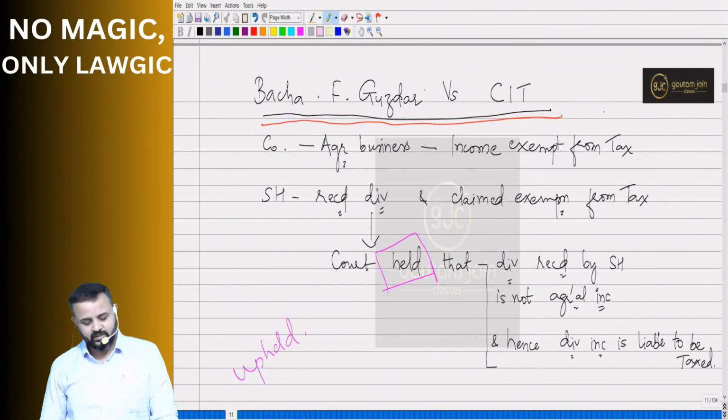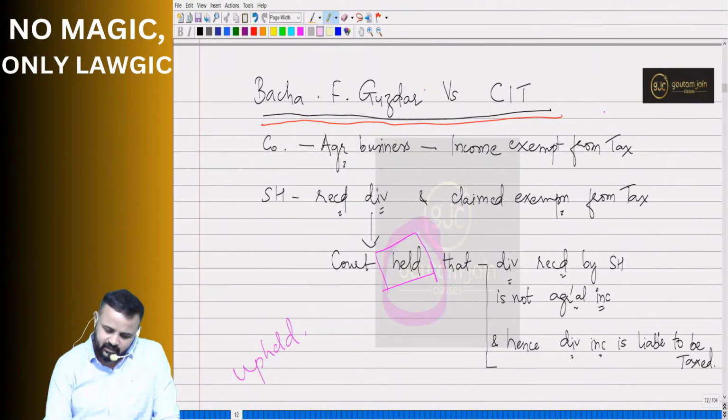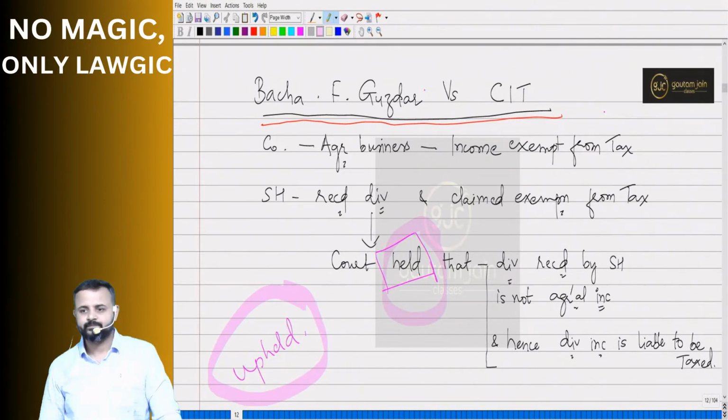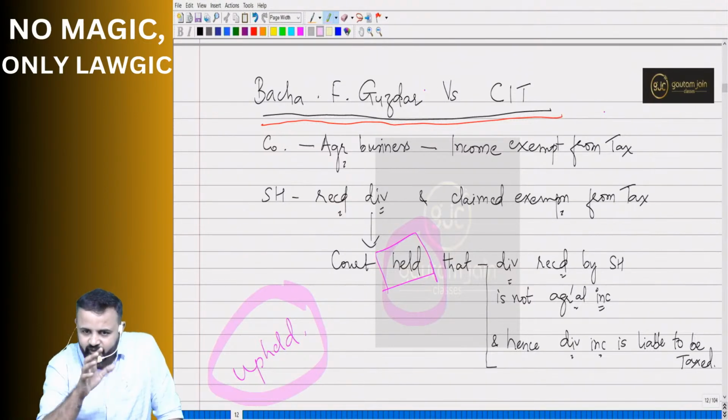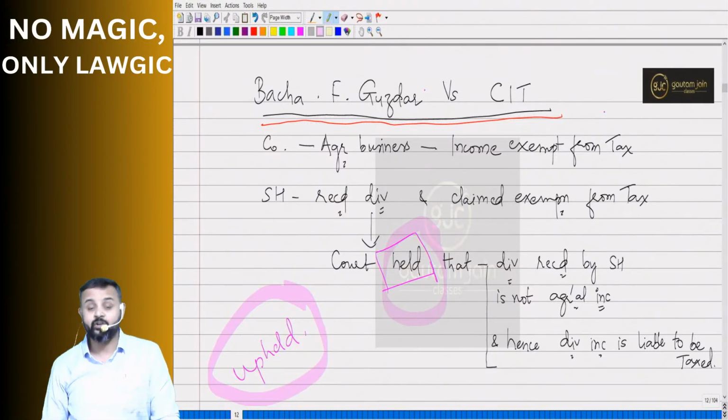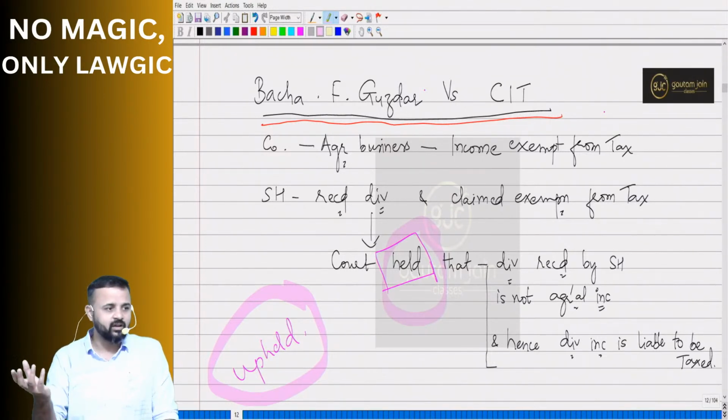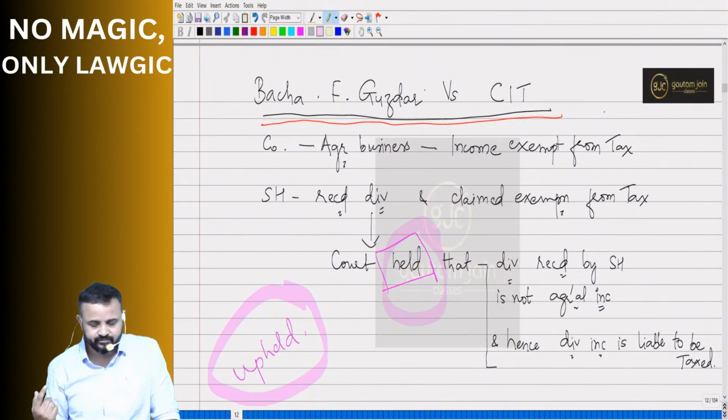Followed? Okay, sir. Sir, you have written "held", "court held", and then somewhere you have written even "upheld". I have written no beside. So I just want to make you understand what is the difference between held and upheld. Court held that, court decided that. Which is better? Court held that. Court gave the judgment, court gave the order. Yes, court held. That's a better terminology. You have to focus on your presentation.